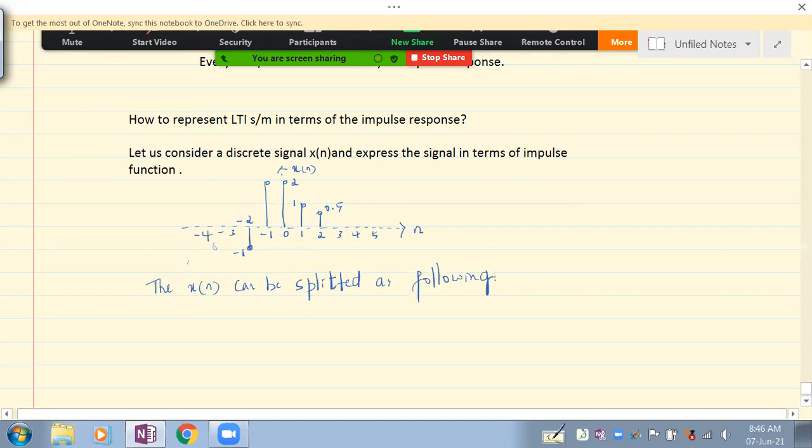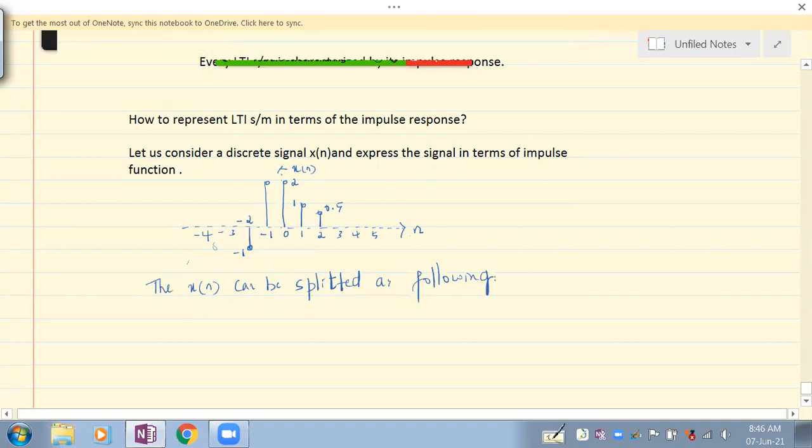So how is that we can split? We shall consider each sample and see how each sample can be represented in terms of the impulse function or shifted impulse function. Understand that?